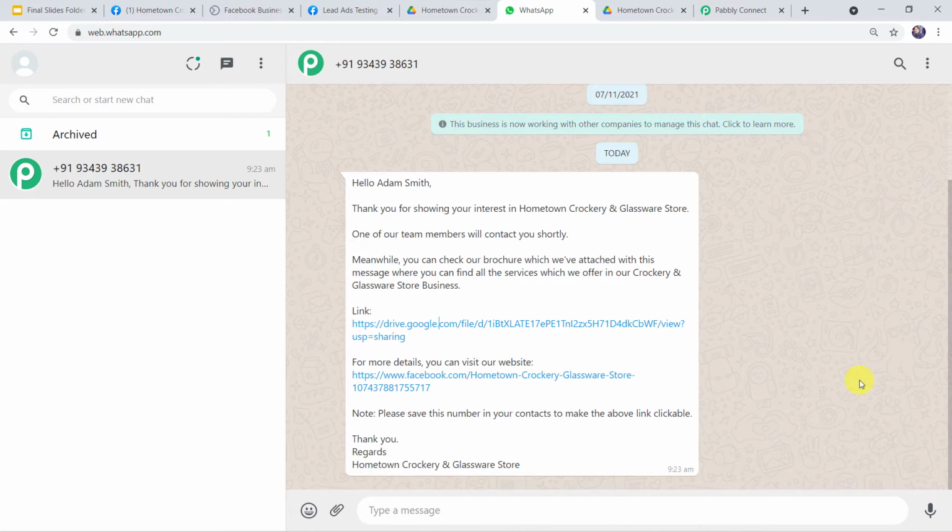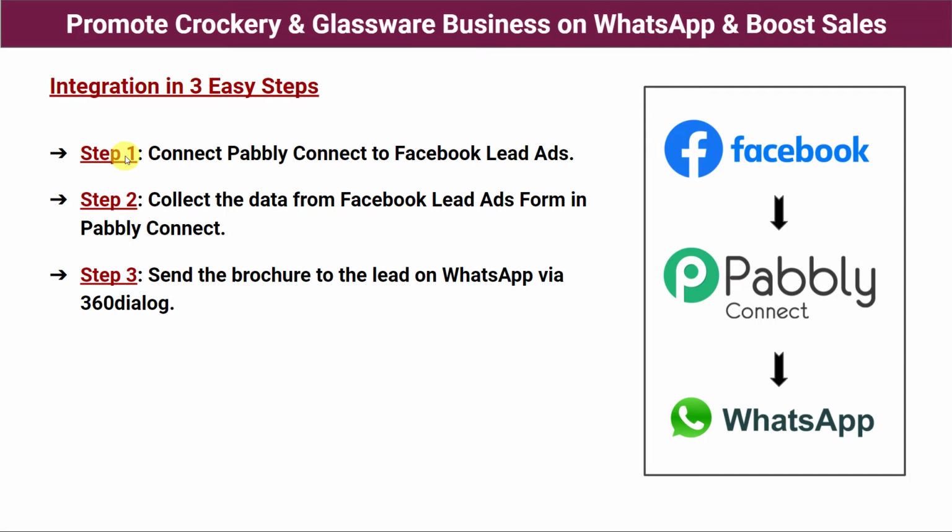So let me tell you, I have done this in just 3 simple steps, and anyone can do this very easily. So I'm going to show you the steps now. Step 1. Connect Pabbly Connect to Facebook lead ads. So first we have to go to Pabbly Connect and we have to create an integration between Facebook lead ads and Pabbly Connect. Step 2. Collect the data from Facebook lead ad forms in Pabbly Connect. So at step 2, Pabbly Connect is going to capture the data from Facebook lead ad form.